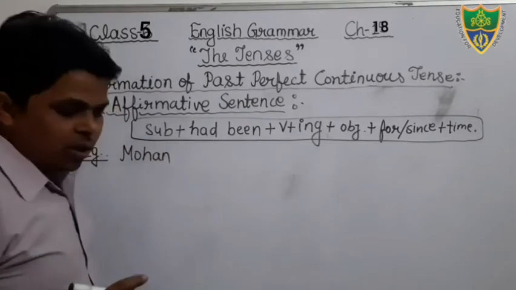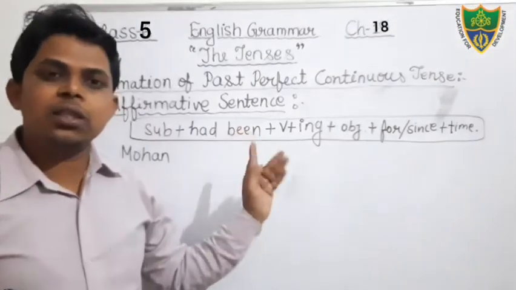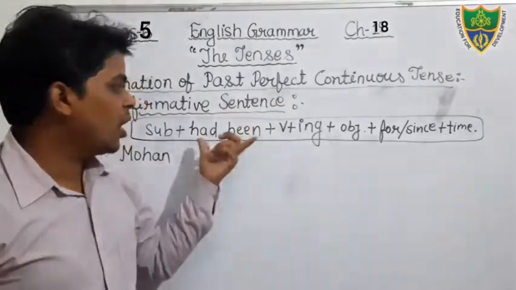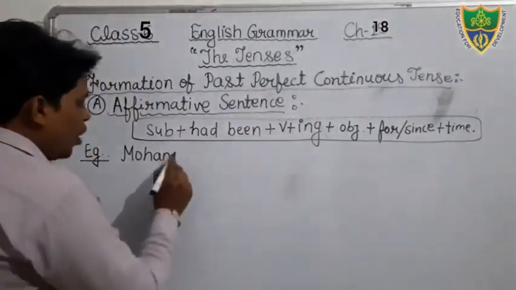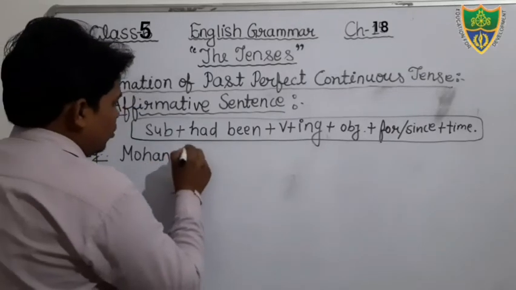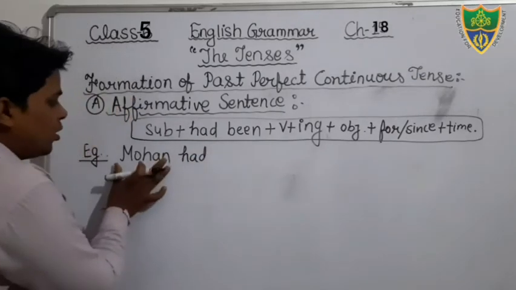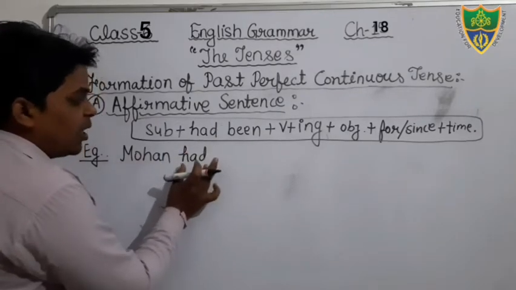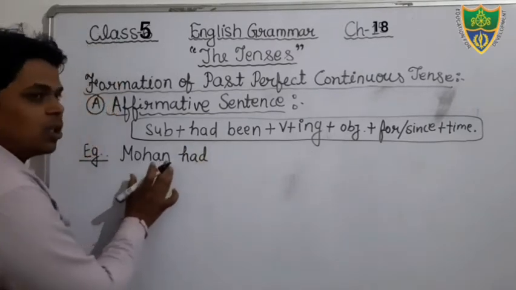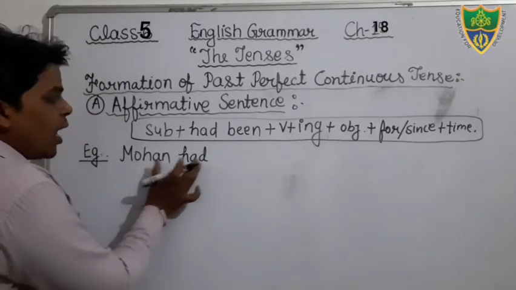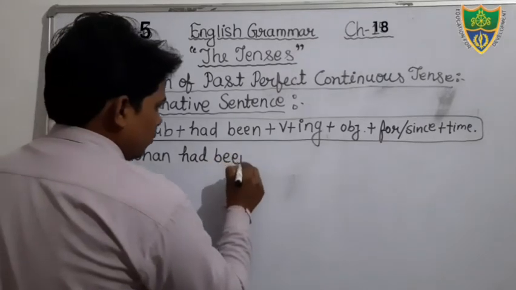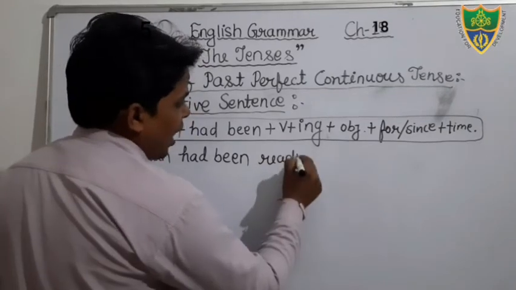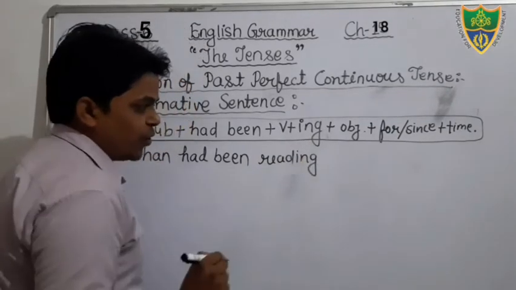Dear students, one thing in this tense you will keep in your mind, that in this tense, either the subject is singular or plural, we will use only one helping verb, that is had been. Okay, so just see, Mohan is singular, we will use here had. No matter, suppose that the subject is plural, then we will also use the same helping verb, that is had been. Mohan had been reading. Suppose that your verb is read, in which we will add ing for showing the progression of an action.